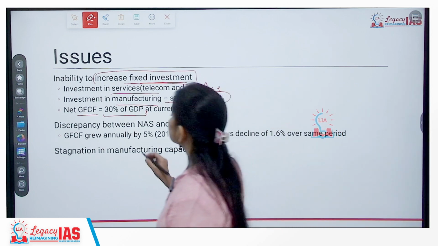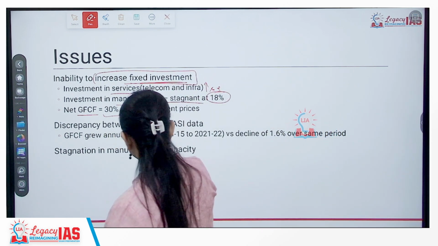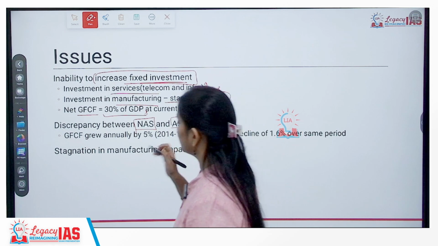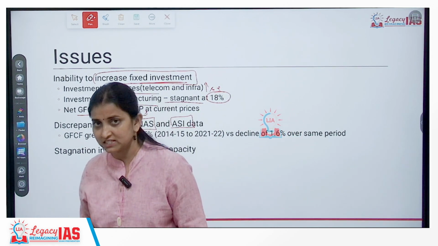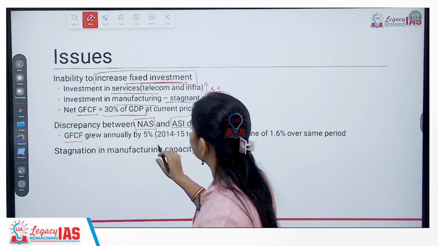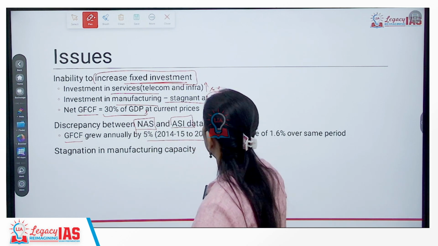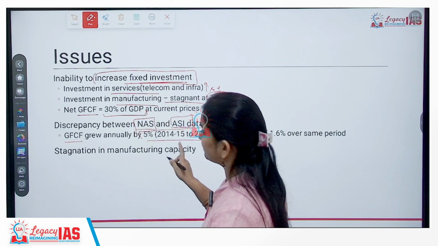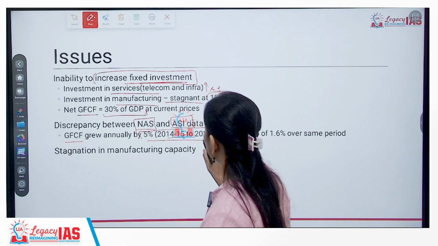Okay. Plus discrepancy between what government is showing whereas what is being assessed in various surveys. Okay. Gross fixed capital formation grew annually by 5% as per NAS. Has grown annually by 5% starting from 14-15 to 21-22.